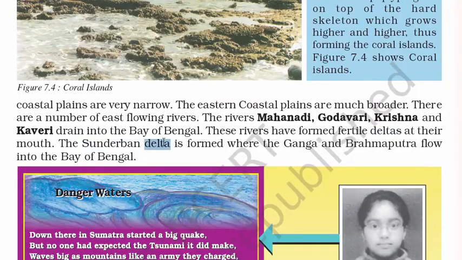So what is a delta? A delta is a landform which is formed near the end of the river where it meets the ocean. The final phase where a river meets the ocean, there is a small landform which is formed due to continuous movement of soil by the flowing river. That portion is called delta.